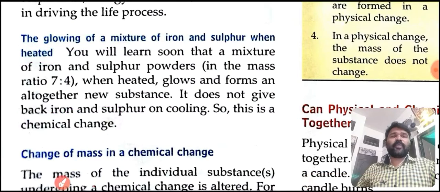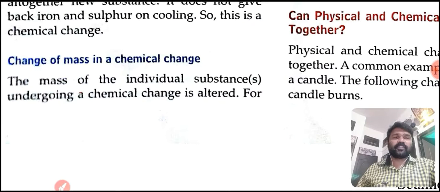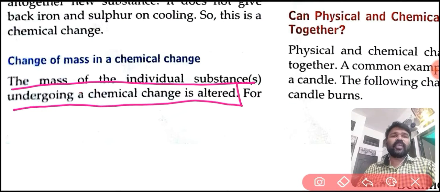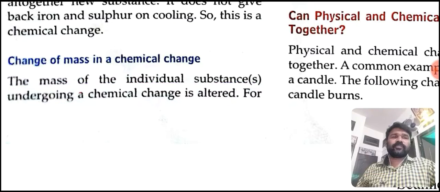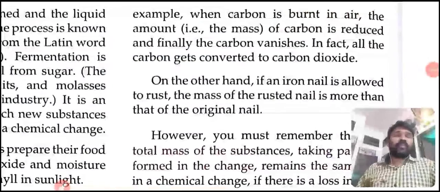Now we have the point: change of mass in chemical change. The mass of the individual substance or substances undergoing a chemical change is altered. For example, when carbon is burnt in air, that is a chemical change.